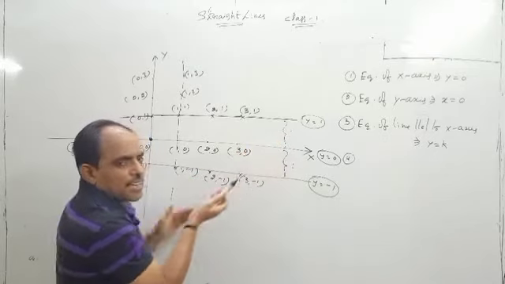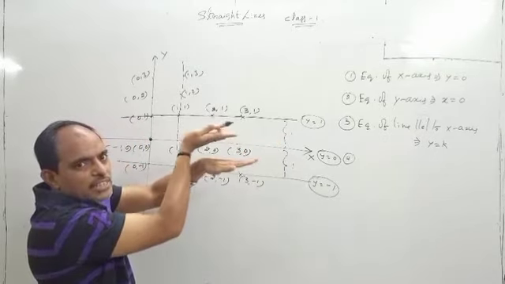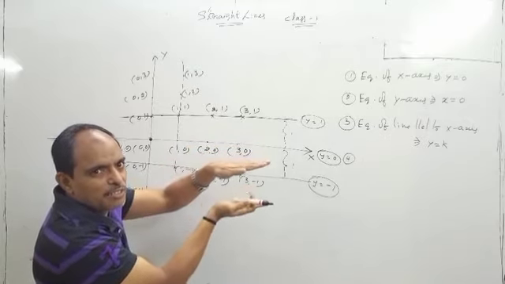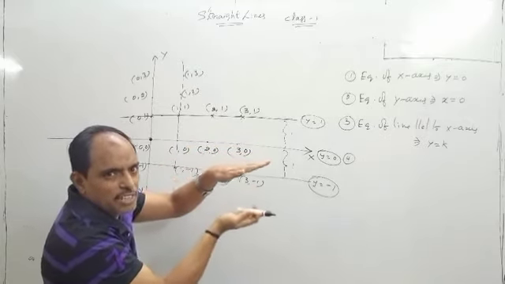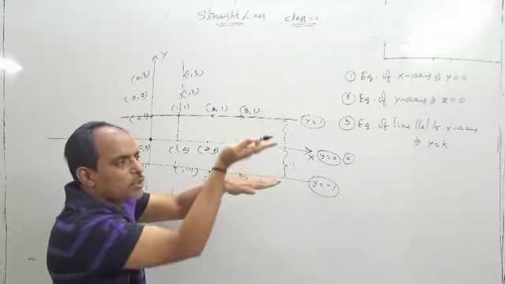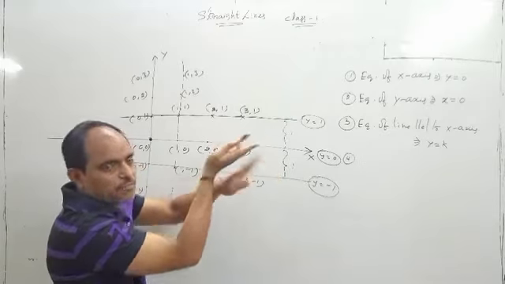Y-axis, x-axis mirror aithe, there is a line y is equal to 1. The image will happen here. This is nothing but y is equal to minus 1. If it is y is equal to minus 5, the image with respect to x-axis will come like this, y is equal to 5.